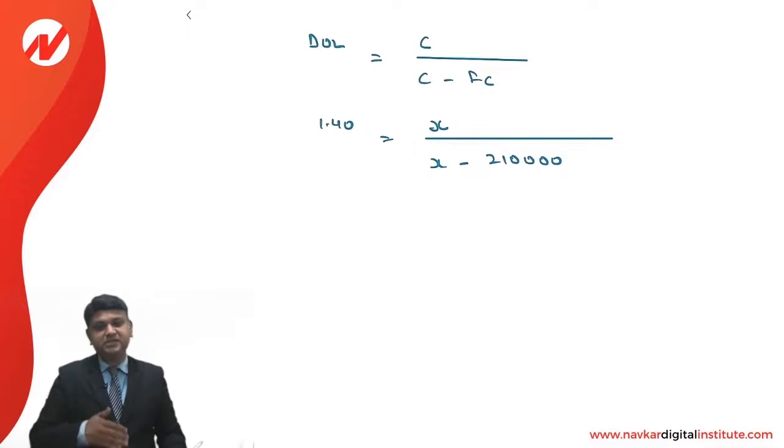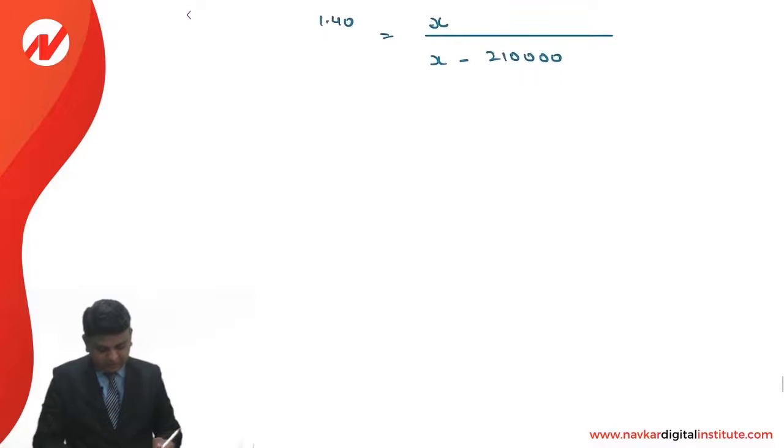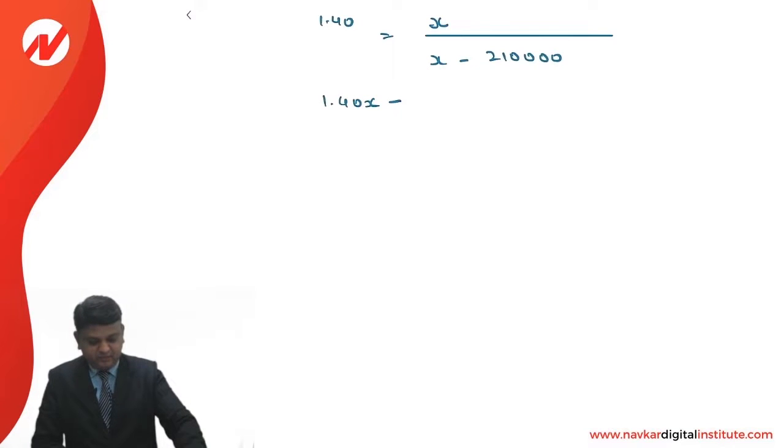So we can compute the contribution as a balancing figure. Sales is already provided to us in the question. So contribution upon sales will give the answer of the profit volume ratio. So now 1.40 into X, so 1.40X minus 1.4 into 2,10,000, that is 2,94,000.